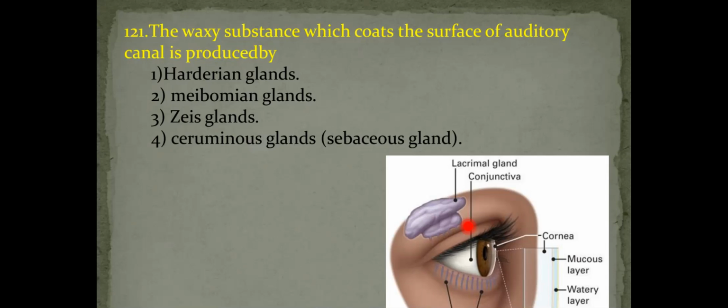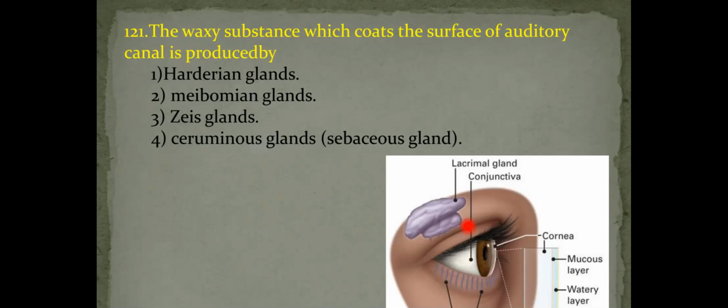What are Harderian glands? The mucous skin glands present in amphibians. Meibomian glands and glands of Zeis are located in the eyelids of the human. Meibomian glands secrete the lubricating substance that prevents friction between the eyelid and the eyeball.